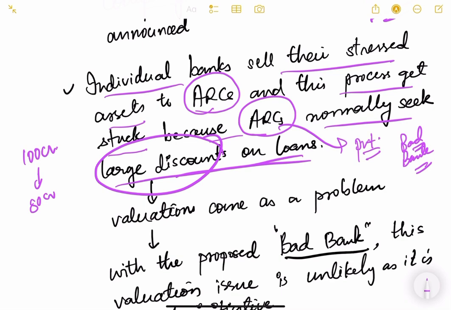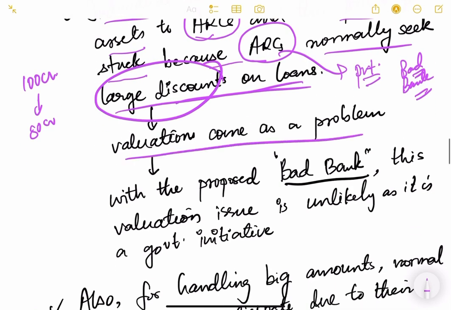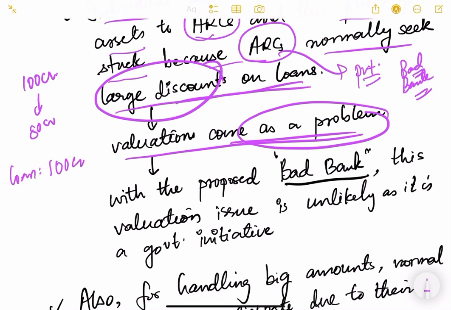Then valuations also come as a problem. For example, if a loan is 100 crore rupees, the bank says this loan is 100 crore, but we don't know how to value it, because the asset reconstruction company will say there are different components of this loan, and by different valuation methods maybe the valuation of this loan is only 98 crore as per the ARCs.